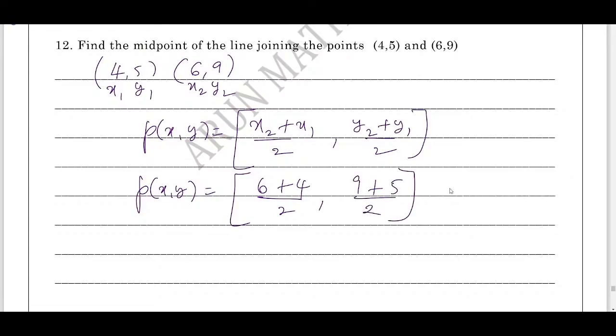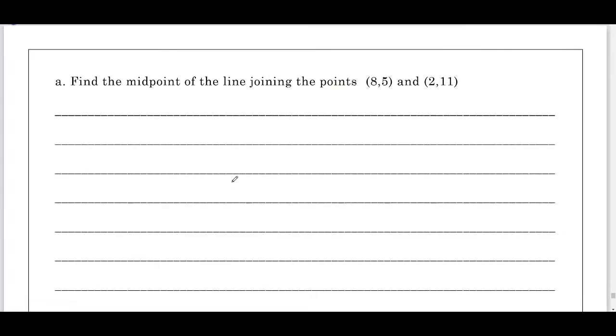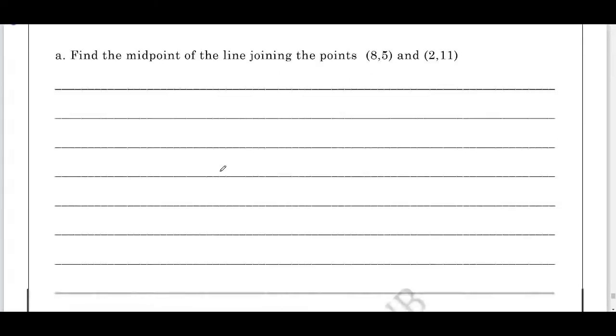Now 6 plus 4 is what? 10 by 2, or 9 plus 5 is 14 by 2. 10 by 2 is 5, 14 by 2 is 7. Therefore the required point is (5, 7). The same way you can try out a few questions. Find the midpoint of the line joining the points (8, 5) and (2, 11).